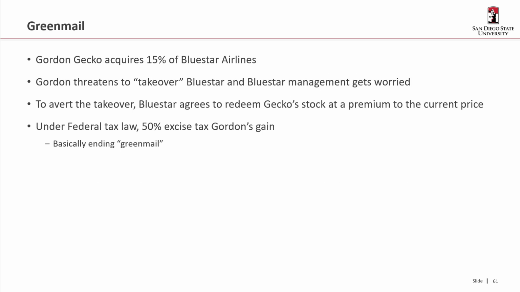All right. So we're back to Gordon Gekko. And Gordon Gekko acquires 15% of Blue Star Airlines. And now Gordon's threatening to take over Blue Star. And of course, Blue Star management gets worried. And so to avert the takeover, Blue Star agrees to redeem Gordon Gekko's stock at a premium to the current price. This is called greenmail. And under federal tax law now, there's a 50% excise tax on Gordon's gain. So what this did is effectively end greenmail.